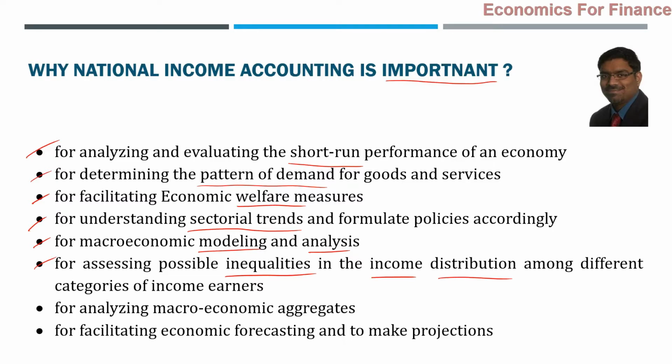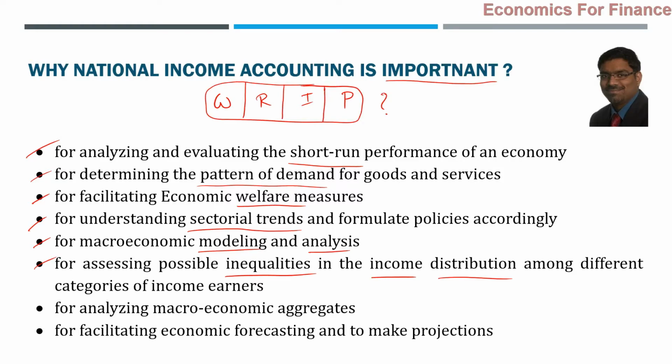For example, as we have seen earlier, some people are earning wages, some people are earning rent, some people are earning interest, and some people are earning profits. How much percentage of the national income is in the form of wages? How much in the form of rent? How much in the form of interest? How much in the form of profit? That can be identified.